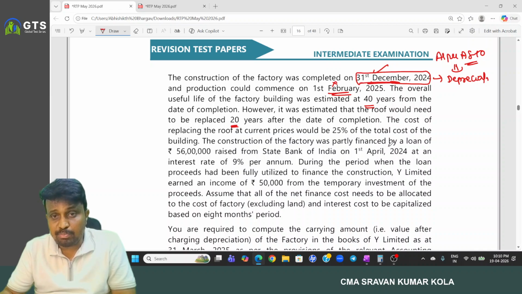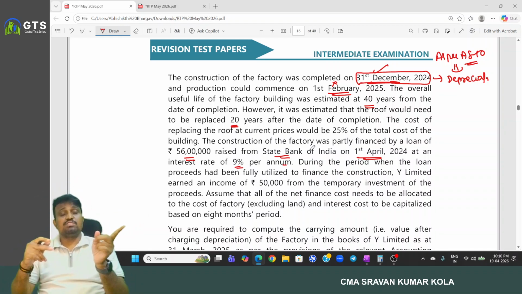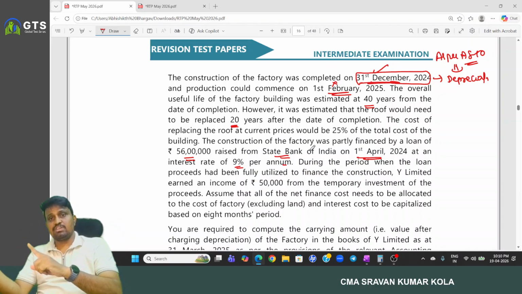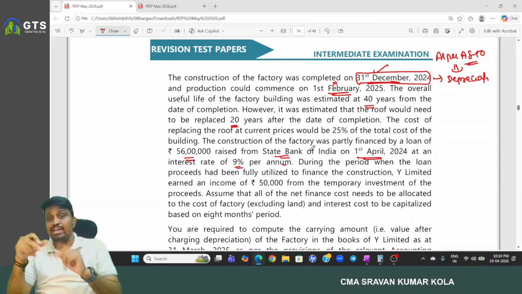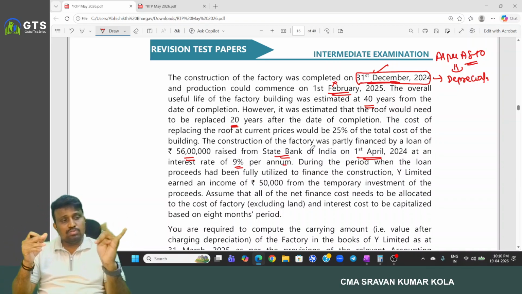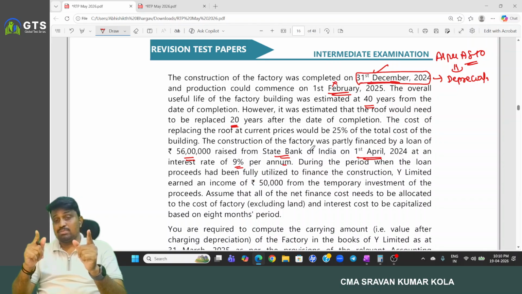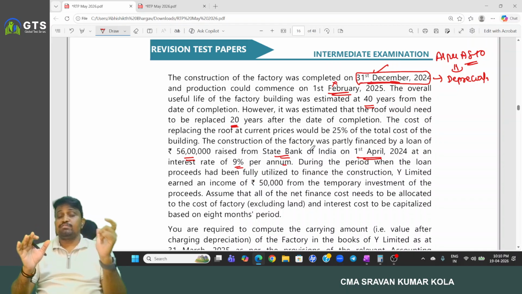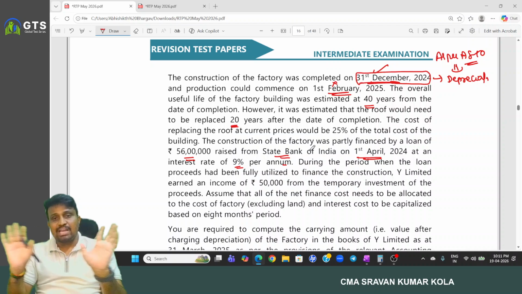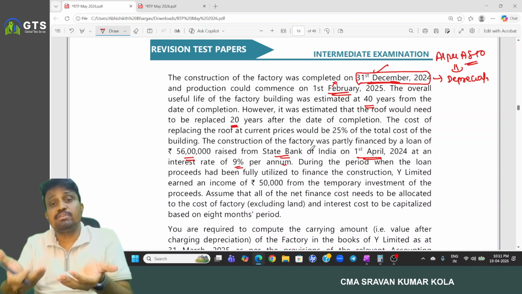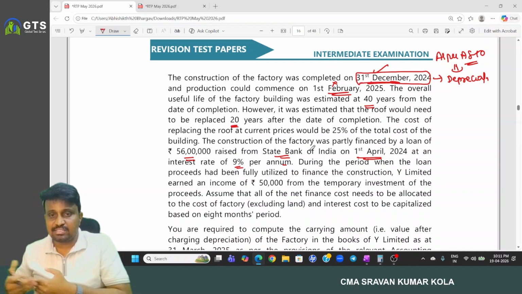The construction of the factory was partly financed by the loan of 56 lakh raised from the State Bank of India on 1st April at an interest rate of 9% per annum. From the 1st April to 31st December, because construction was over by 31st December, total 9 months: April, May, June, July, August, September, October, November, December. But remember, construction started from 1st May onwards only. So for the first month, whatever interest you paid cannot be capitalized. Interest should be capitalized only from the date on which construction activity has started.